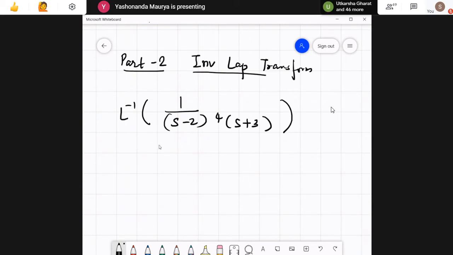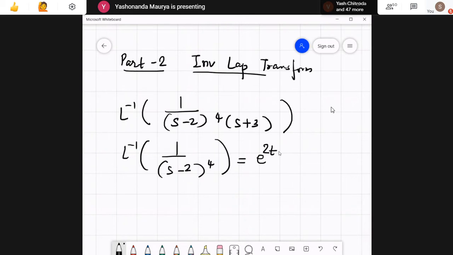So what about this Laplace inverse of 1 upon (s minus 2) raised to the power 4? What is this Laplace inverse? It is e raised to 2t times the Laplace inverse of 1 upon s raised to 4.